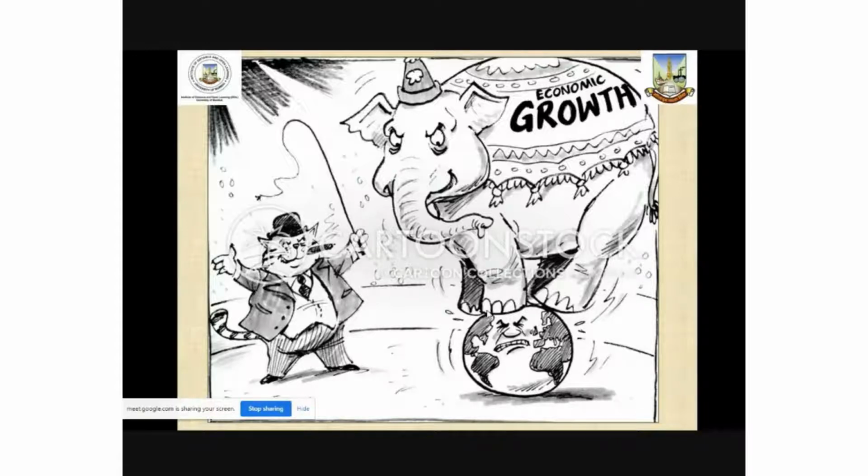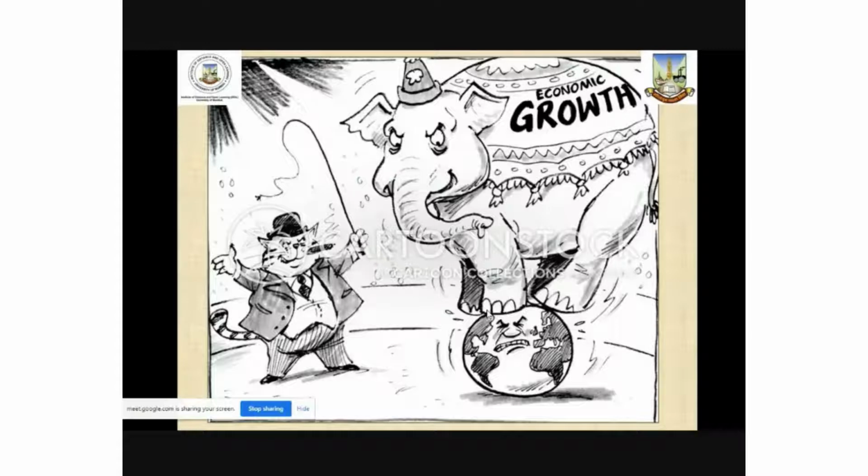Because when we say progress, when we say development, it means that this development needs to be the development of people, the development of all the stakeholders that are there in the country or a region.